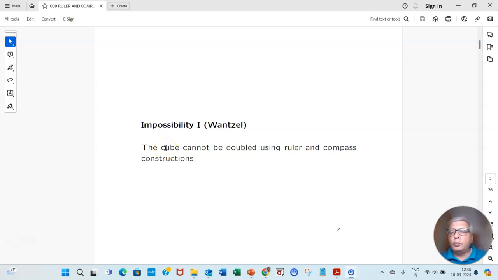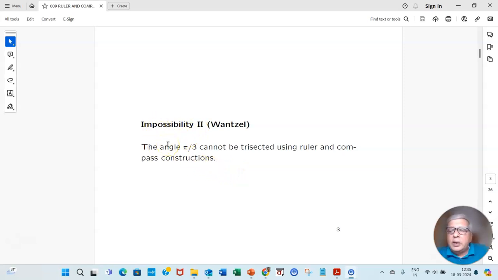Suppose you are given a unit cube, with each side of unit length. Using that length, can you construct the length of a cube with volume 2? So from the unit length, you need to construct the cube root of 2. So we need field theory to understand why it is impossible by ruler and compass. Then impossibility 2 is trisection of angles.